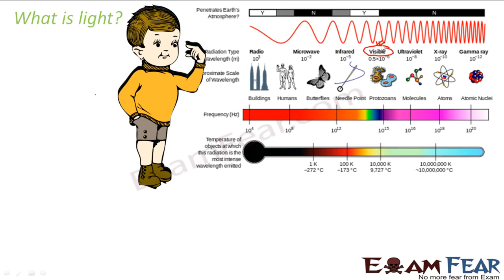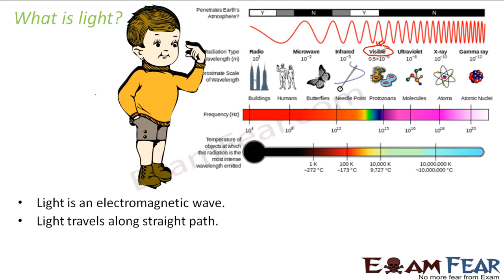So this visible light is often known as light, right? So in this entire lesson, we are just focusing on this portion of the electromagnetic spectrum. So light is an electromagnetic wave. Now what is an electromagnetic wave? I don't think I need to explain that again because we have already had a detailed discussion on electromagnetic waves in our previous lesson. So light travels along a straight path. These are some of the things which are just for review, right? Because you already know all these things from your previous classes, right? So that light travels along a straight path.